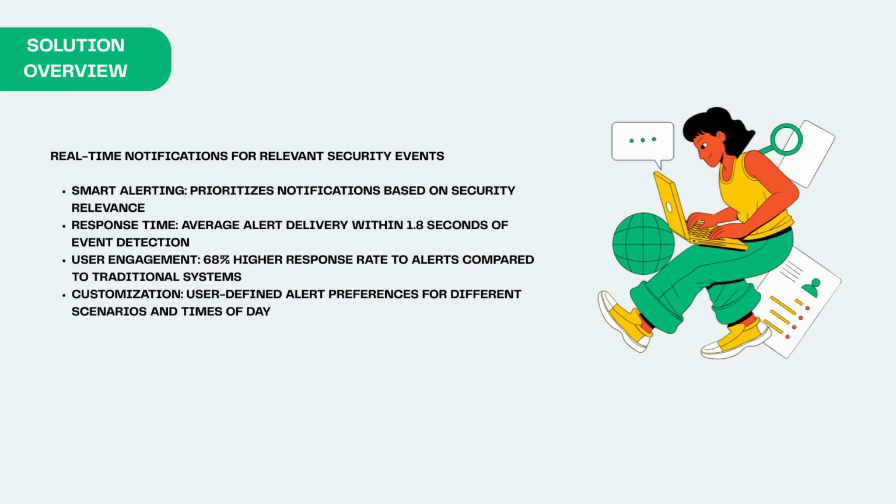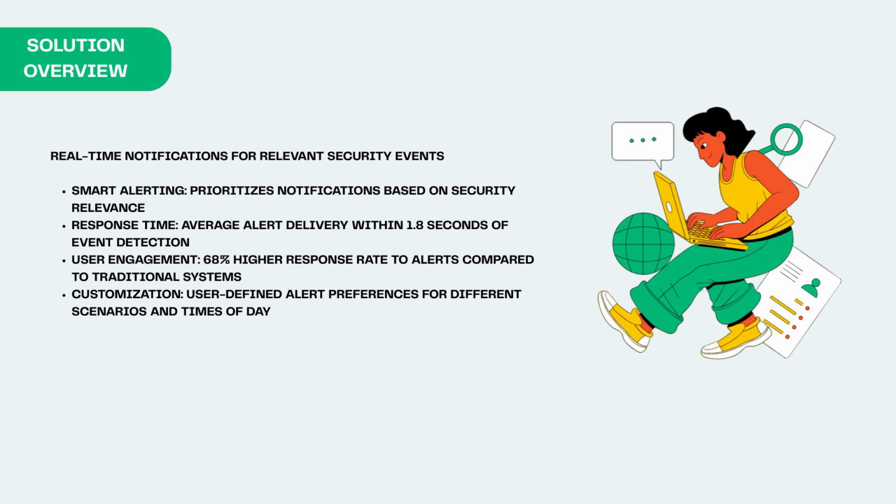The second part of our solution focuses on delivering intelligent notifications that homeowners actually pay attention to. Our smart alerting system prioritizes notifications based on security relevance. A stranger lingering by your door gets higher priority than a neighborhood cat walking through your yard. Speed matters in security.